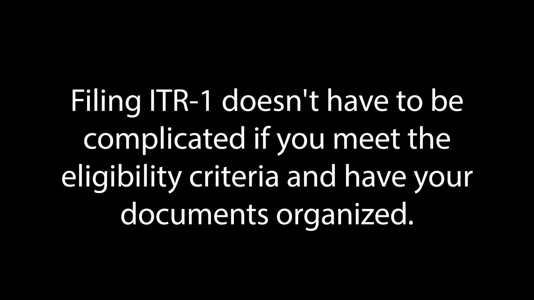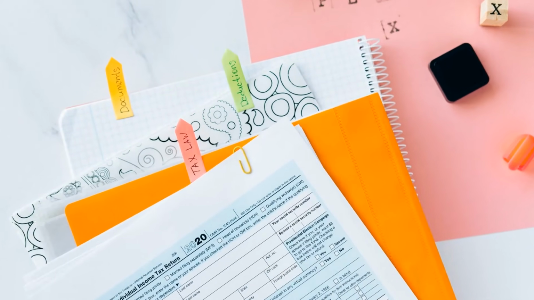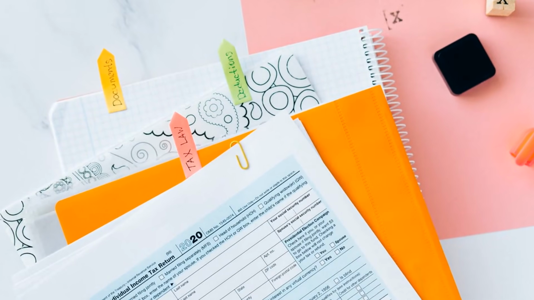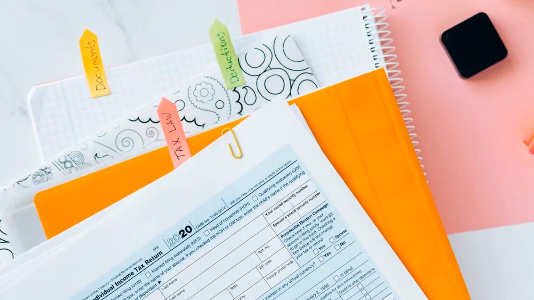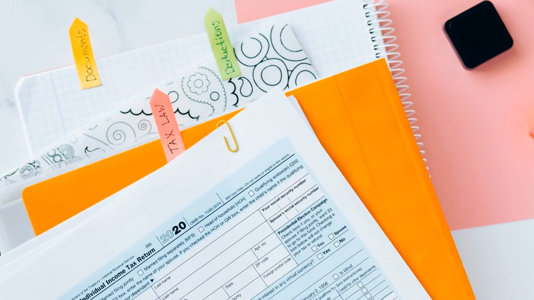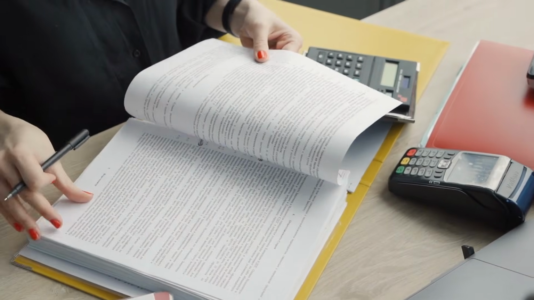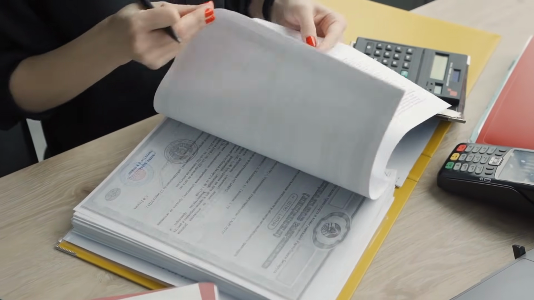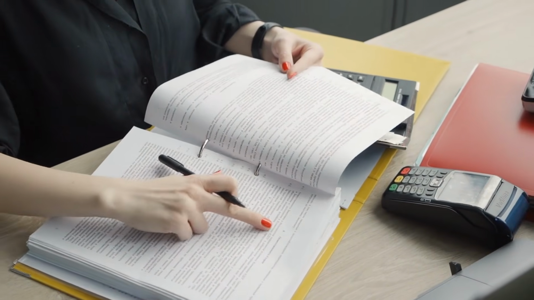Filing ITR-1 doesn't have to be complicated if you meet the eligibility criteria and have your documents organized. Take the time to understand whether you qualify, gather all necessary paperwork, verify pre-filled information carefully, and complete the e-verification process. By following these steps and being thorough with your annual information statement review, you can file your return confidently and avoid unnecessary complications with the tax department.